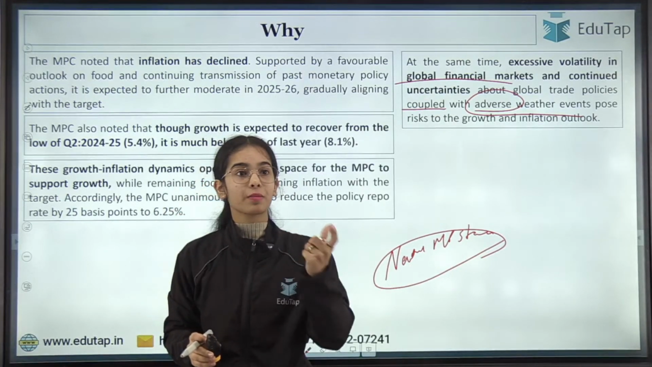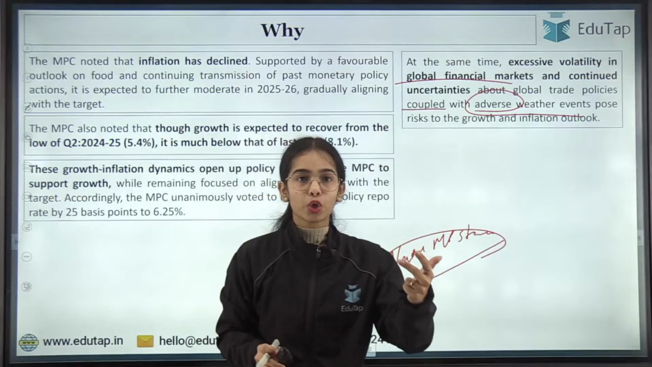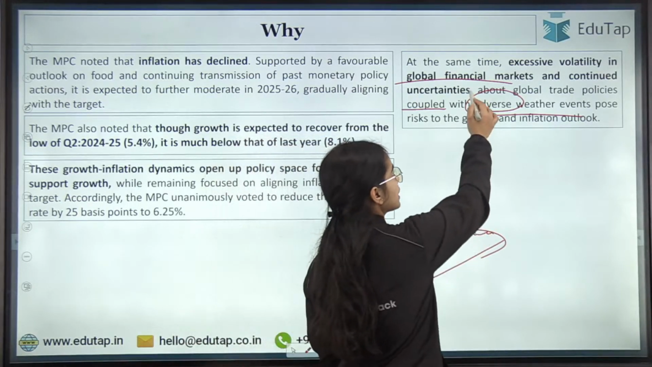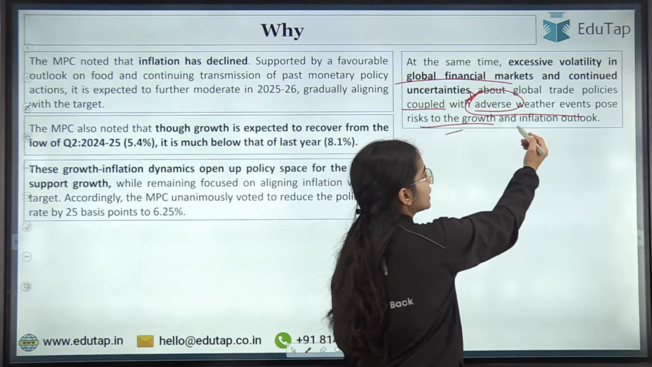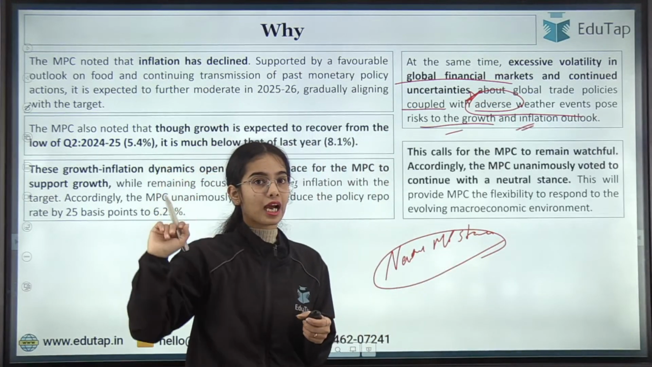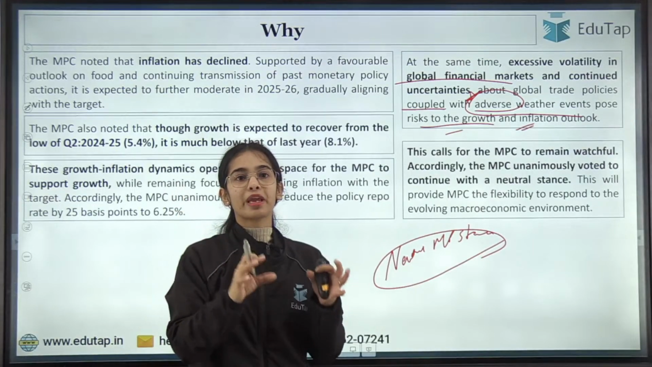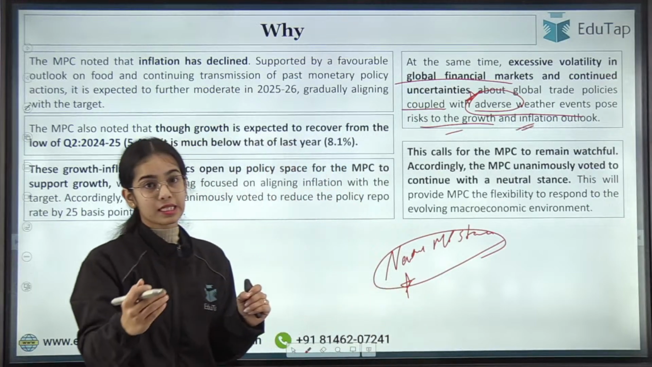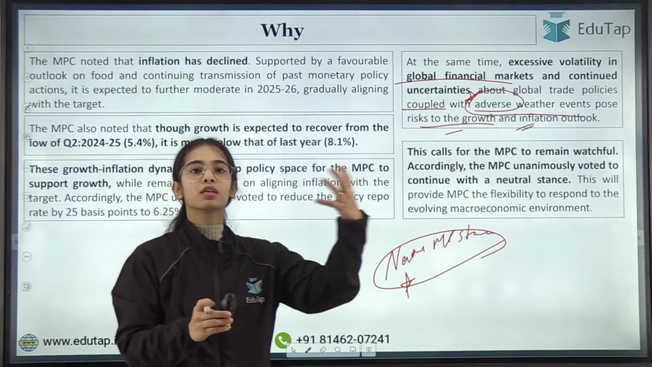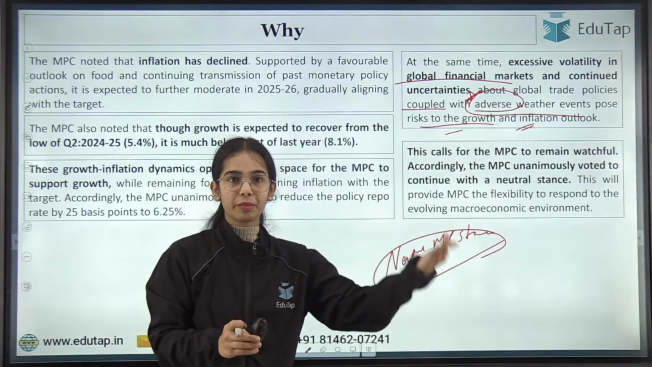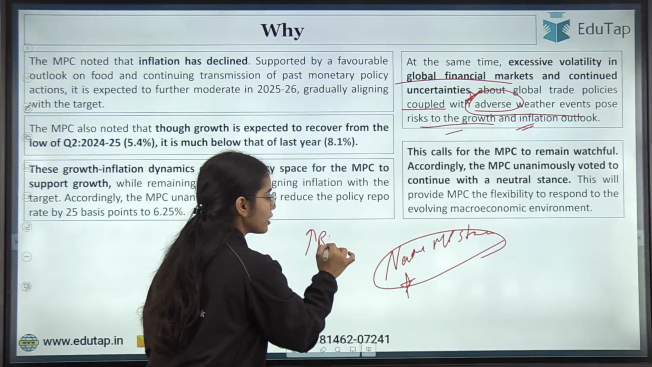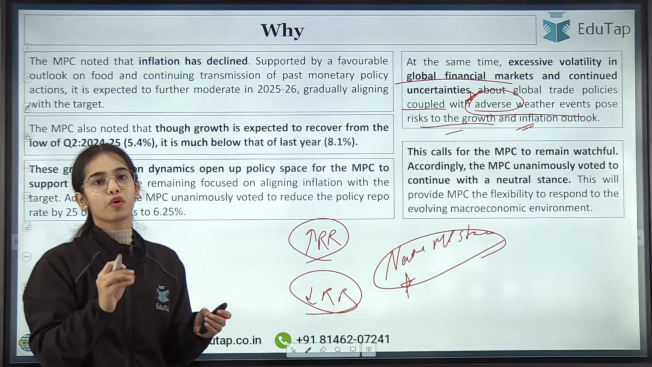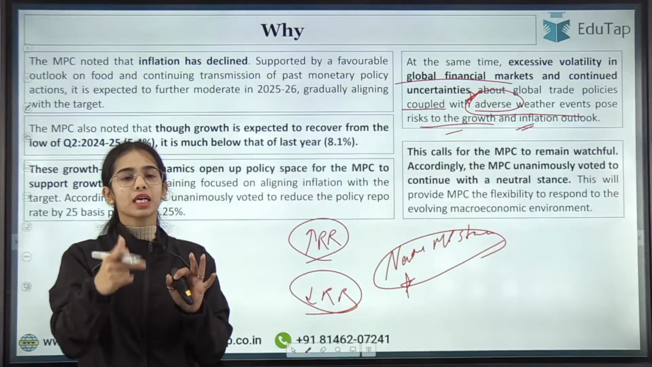But what if there are some adverse weather events? What if some global trade policies change? There are some adverse conditions that can happen which can affect the growth and inflation outlook that we currently have. So this calls for the MPC to remain watchful, and the MPC has said that we are going to follow the neutral monetary policy stance. That means in the coming Monetary Policy Committee meetings, we can increase the repo rate if required, or decrease the repo rate if required, as per the condition of inflation and growth in the coming months.